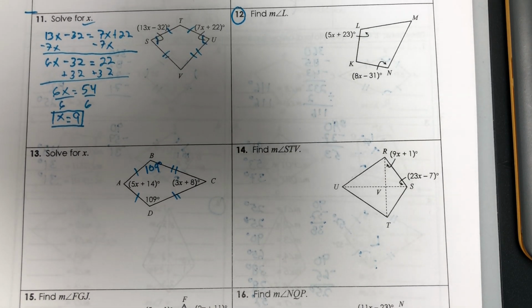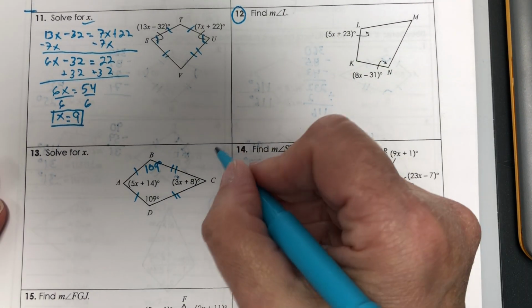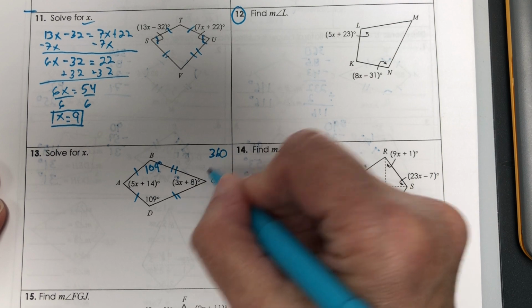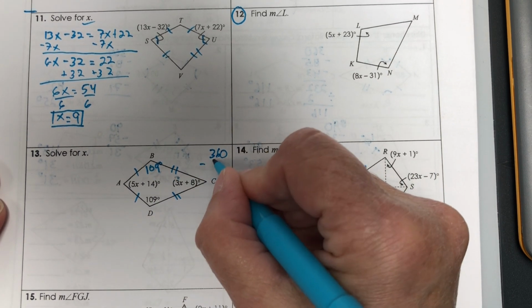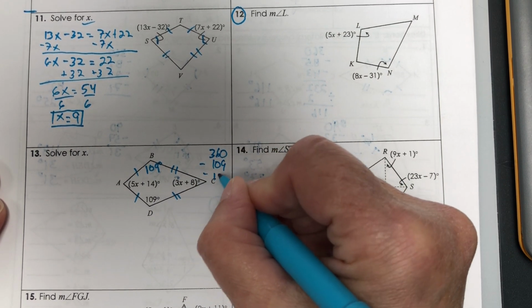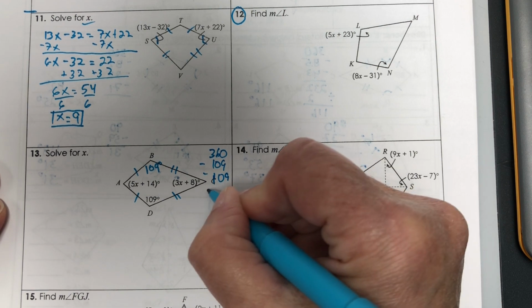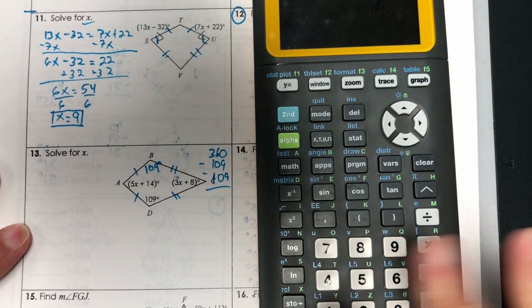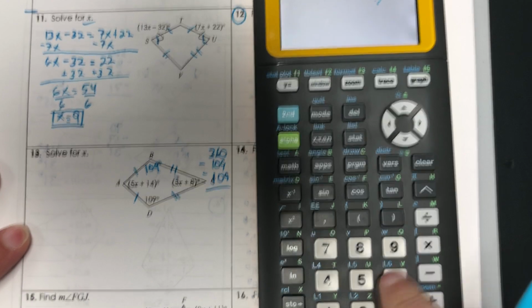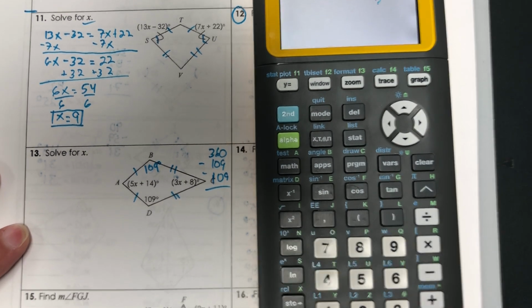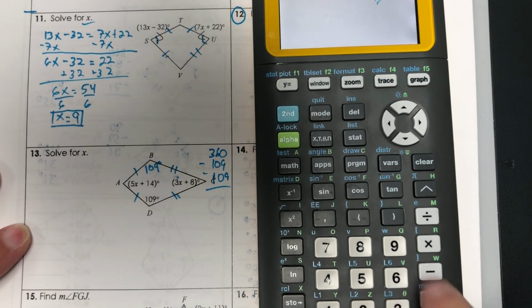All four angles add to equal 360. Now, actually what I would do on this, because I like to avoid large numbers, I would do 360 minus 109 minus 109.